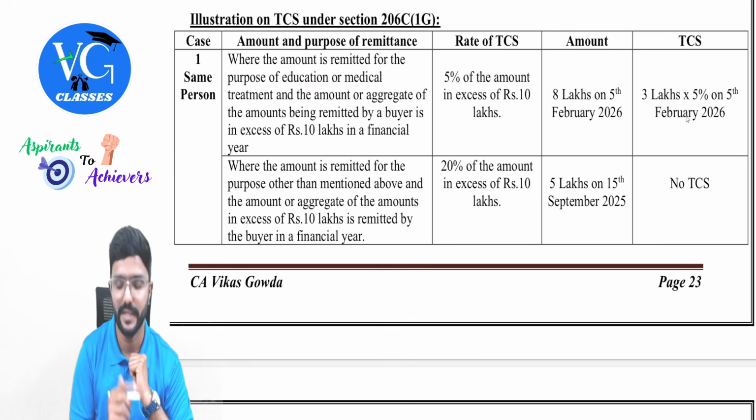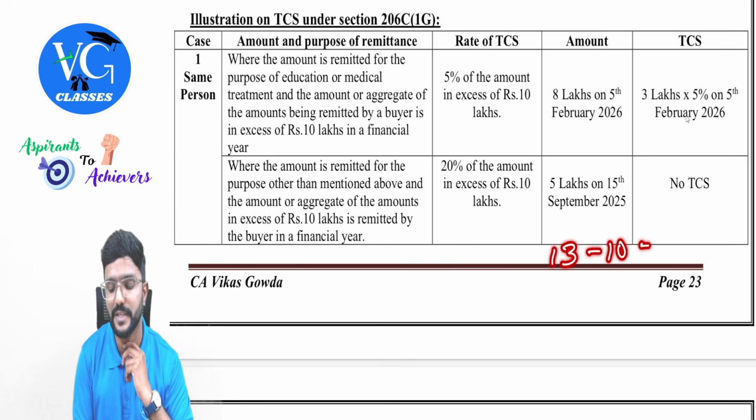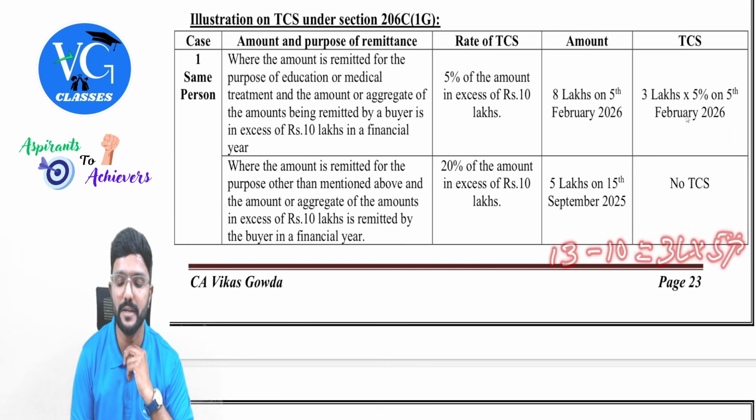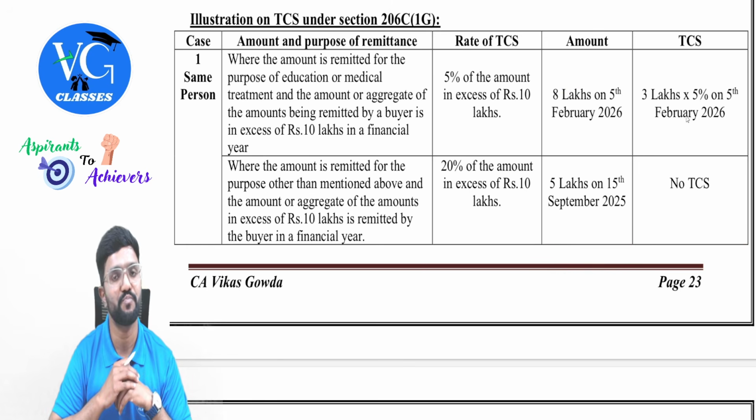Is TCS applicable? Yes. What is the aggregate amount? Check it. 8 plus 5, 13 lakh. In excess of 10 lakh, how much is there? 3 lakh. So on 3 lakh, 5%. Why 5%, sir? Because this is the second remittance.